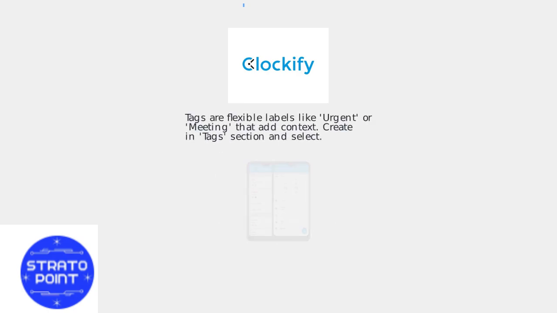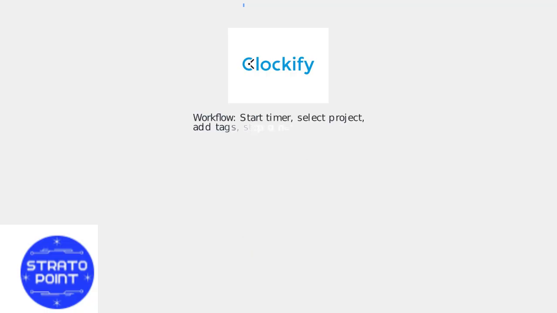Tags are flexible labels like urgent or meeting that add context to time entries. Add tags in the Tags section of the dashboard and select them during time entry. The workflow is Start Timer, Select Project, Add Tags, Stop Timer.